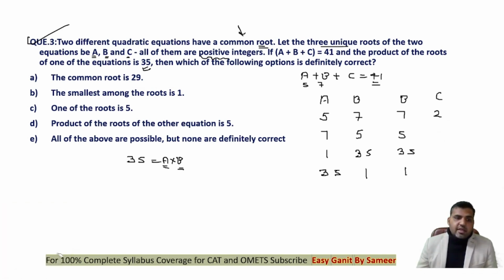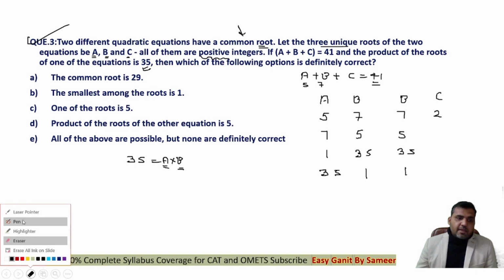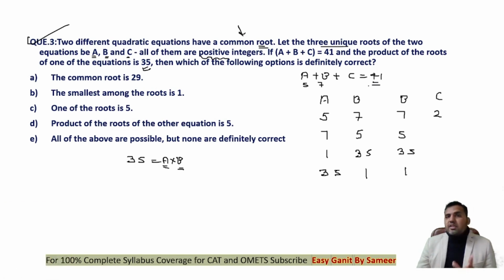Sorry, guys. Let's do the calculation again. A plus B plus C is to be 41. A is 5, B is 7, C would be 29. A is 7, B is 5, C will be 29. A is 1, B is 35, C would be 5. A is 35, B is 1, and this would be again 5.